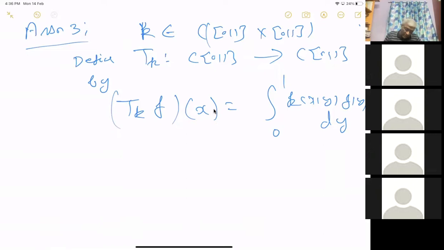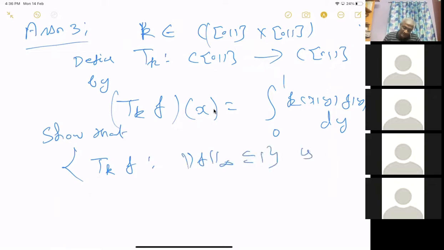But here it will take it to a compact set. Show that the set of T_K f with norm f infinity less than or equal to 1 is relatively compact, that is, the closure is compact. So again, you want to talk about this T_K f.